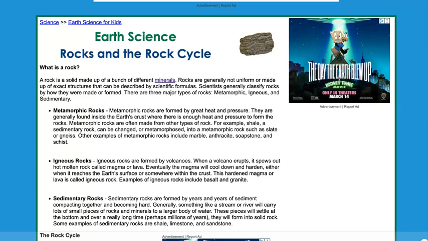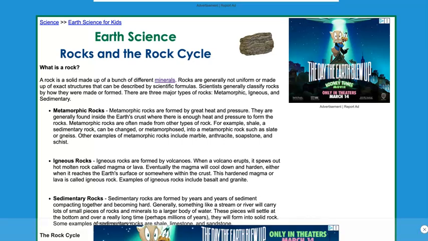Igneous rocks are formed by volcanoes. When a volcano erupts, it spews out hot molten rock called magma or lava. Eventually, the magma will cool down and harden, either when it reaches the Earth's surface or somewhere within the crust. This hardened magma or lava is called igneous rock. Some examples of igneous rock include basalt and granite.